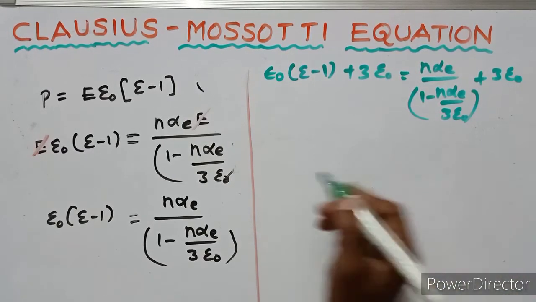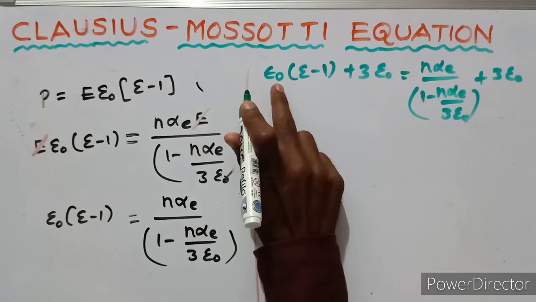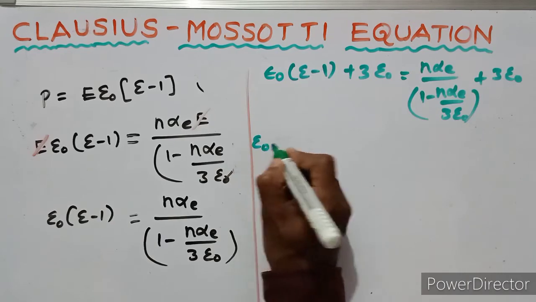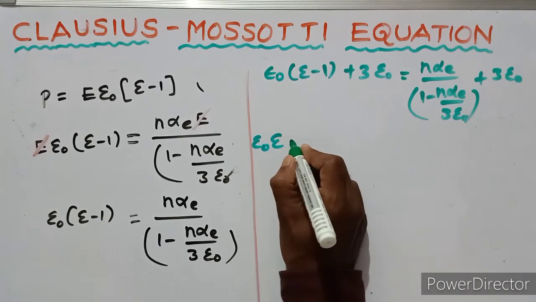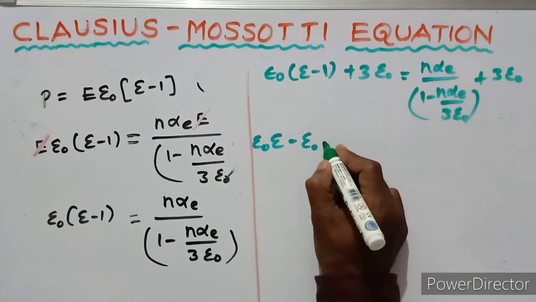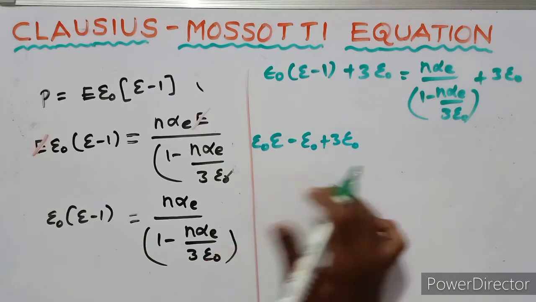Further simplification: epsilon naught epsilon_r minus epsilon naught plus 3 epsilon naught, this is the LHS.